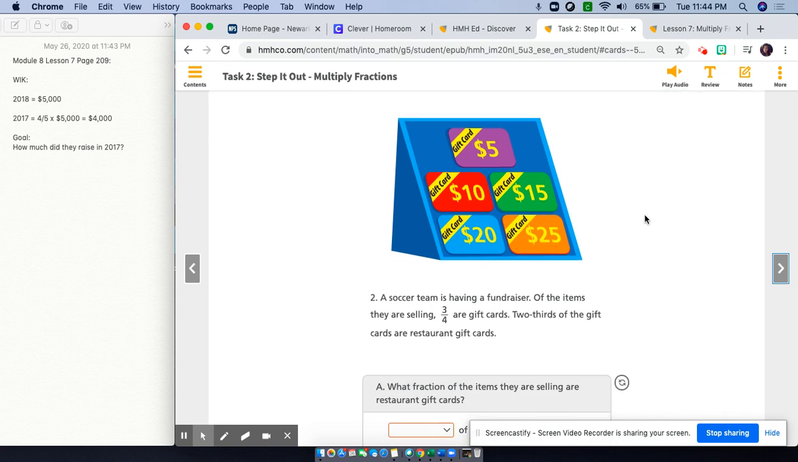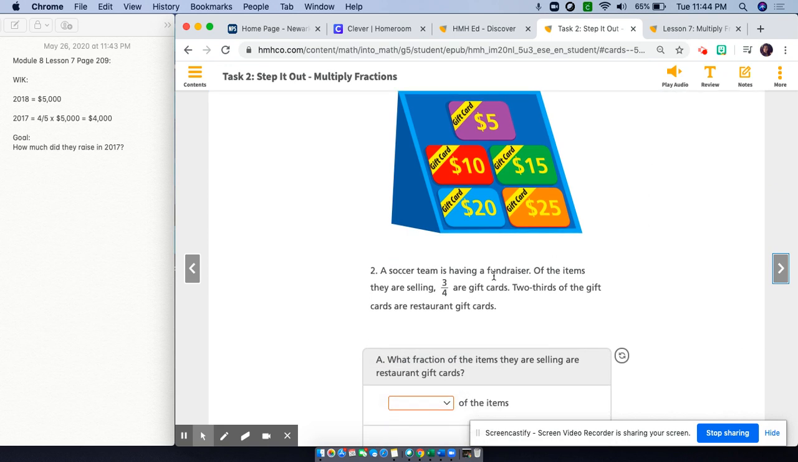A soccer team is having a fundraiser. Of the items they were selling, 3/4 are gift cards. 2/3 of the gifts are restaurant gift cards. Okay, so again, we gotta underline our important information. So the beginning is kind of unnecessary. We don't care really who's doing it or why they're doing it. We're just looking at the facts. So we know that 3/4 are gift cards, and we also know that of those 3/4 gift cards, 2/3 of them are restaurant gift cards.